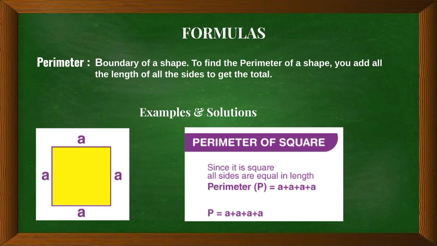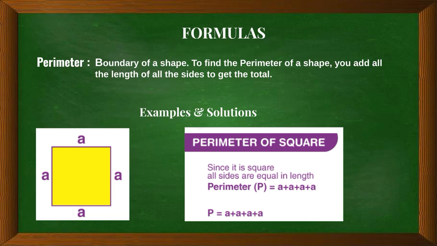1. Perimeter. Perimeter is the boundary of a shape. To find the perimeter of a shape, you add the lengths of all sides to get the total. Let's see the example given.